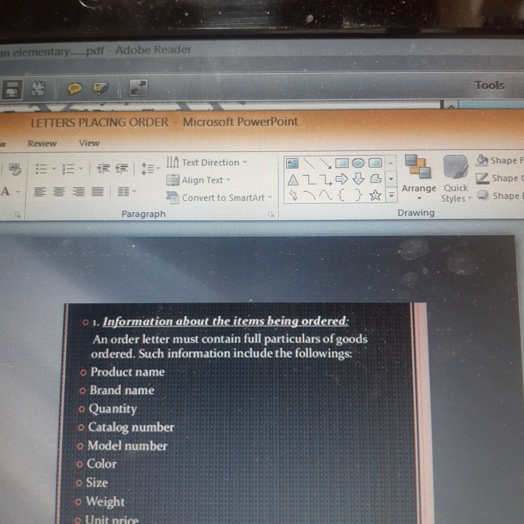Model number, color, size, weight, it's not mandatory, children. You need to deal with the first 3, that is the product name, the brand name, and the quantity. Clear? For example, the product name could be a football, brand name could be Costco, and quantity could be 3 numbers. So, this is how you need to write it.